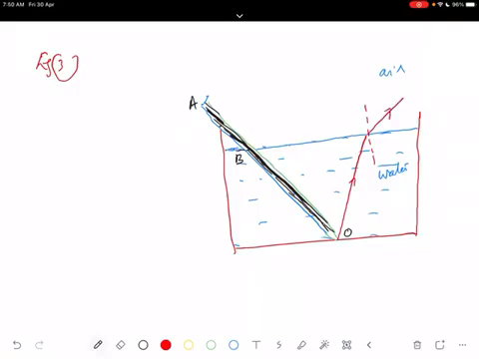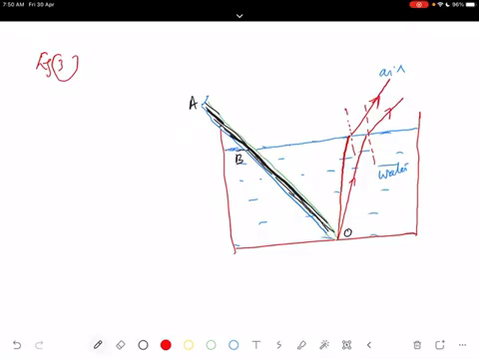One more ray, we can take another ray of light from the tip of the pencil that reaches this point. Here also we make a normal at this point. It again bends away from the normal, so it goes in this way.